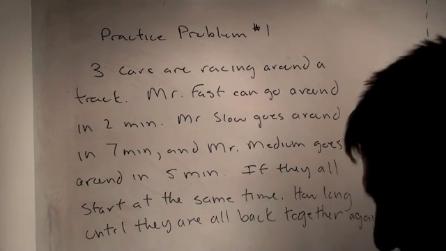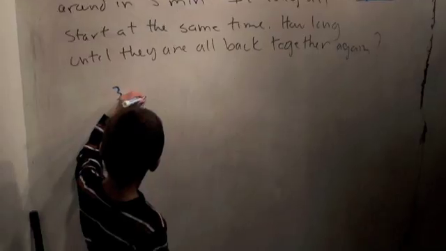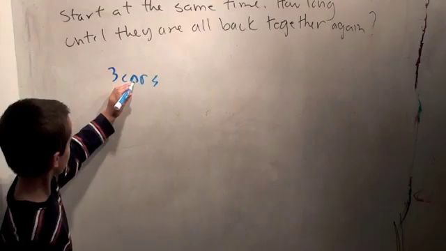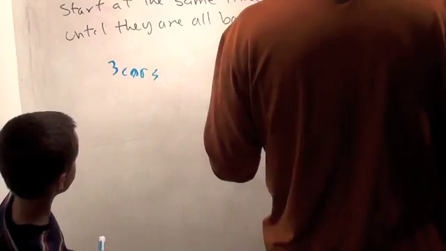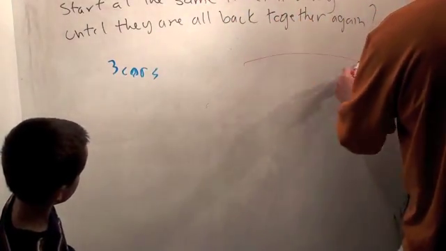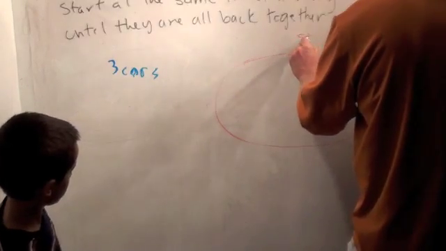Okay, do you understand the problem? Yeah. Tell me about the problem. Well, we got 3 cars. Okay. Just gonna write that. 3 cars, all right. And they're all racing around a big track. And let's say here's the starting line.